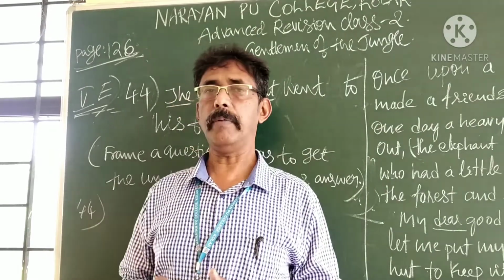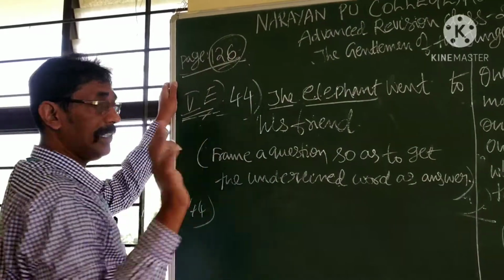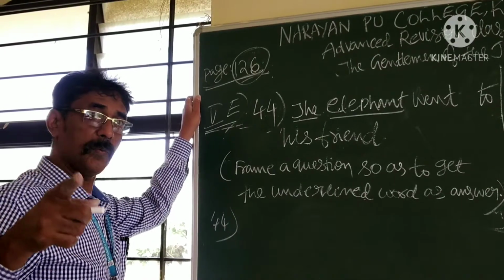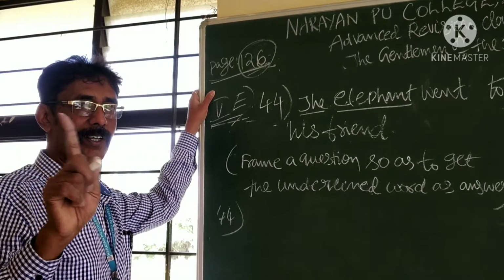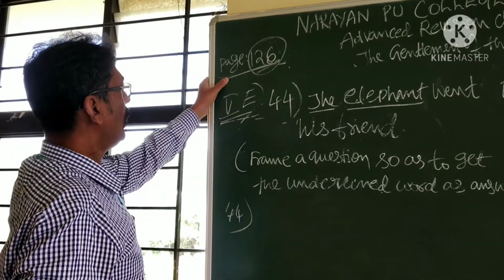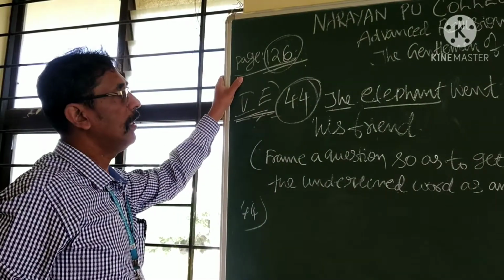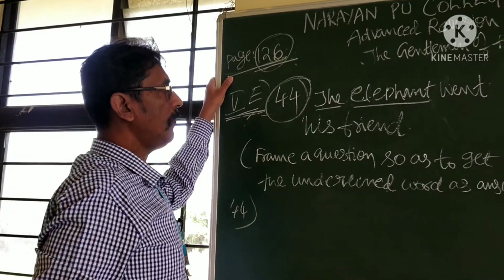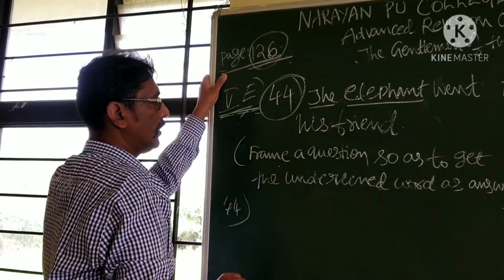Okay, now question number 44. See, page number 126. I cannot be caught by you. You may say question number it is in 126, you have written 125 on the board. No chance for you to catch me. Page number 126, same question number 44. The elephant went to his friend. Okay, no problem.